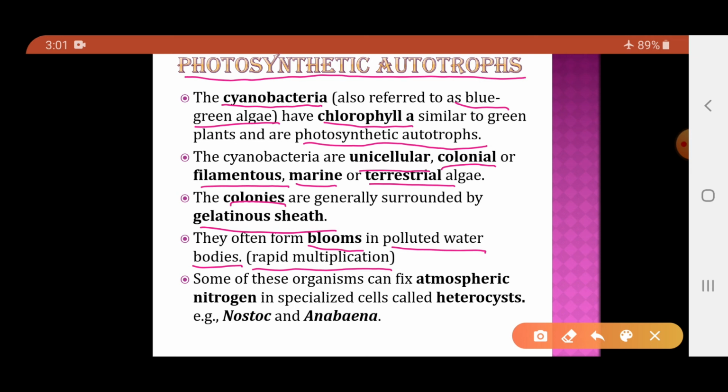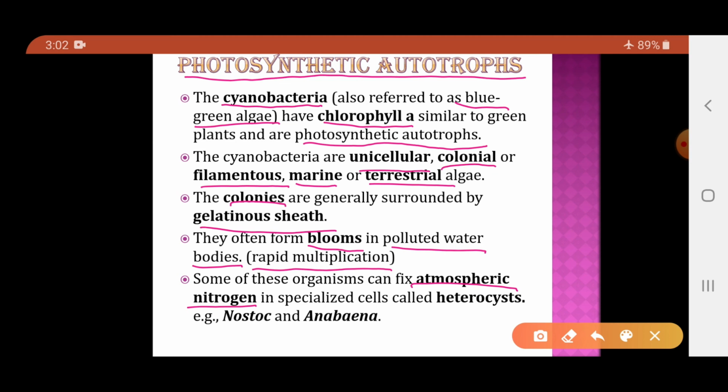Now, some of the photosynthetic autotrophs can fix nitrogen. We know that nitrogen is a very important component for living organisms. But no living organisms can directly utilize nitrogen. This nitrogen first of all needs to be fixed, that is, it needs to be converted into the salts of nitrogen, which later will be used by the organisms.